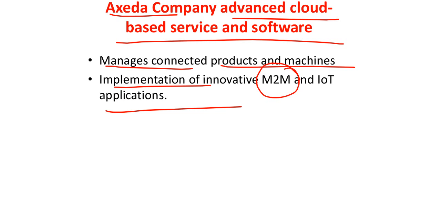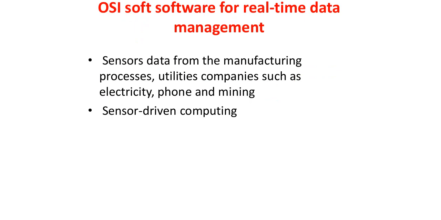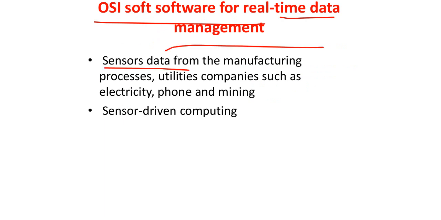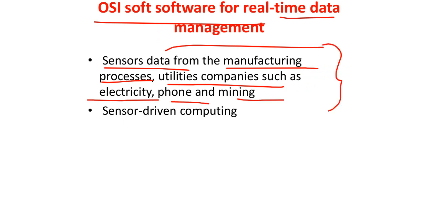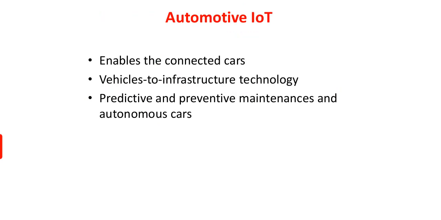You have so many predictive maintenance service providers available nowadays because of the availability of very good internet technology and cloud services, right? OSIsoft for real-time data management, sensor data from the manufacturing processes, utility companies such as electricity, phone and mining, right? They are used, and sensor-driven computing is facilitated by this OSIsoft software, right? So this also you can Google and find out in what way the different services are being provided by OSIsoft, right?